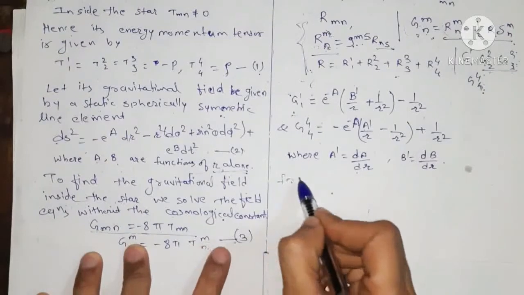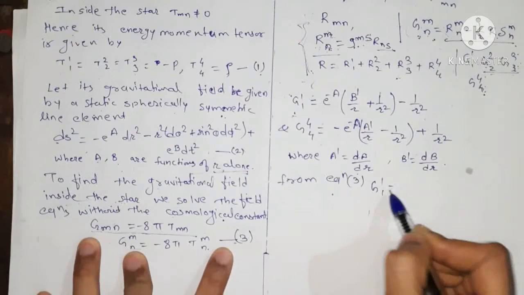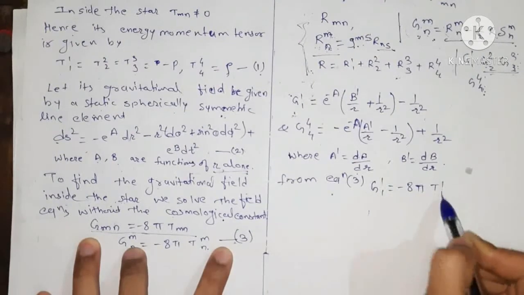our field equation becomes, from equation 3, G11 equals minus 8 pi T11.